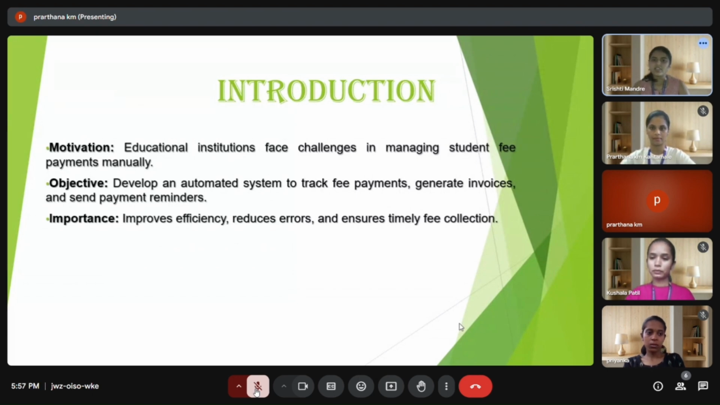In efficiency, it saves time for administrative staff and ensures faster processing. Accuracy: it minimizes human errors that could lead to overcharging and mismanagement. Timeliness: reminders ensure that payments are made on time, improving the institution's financial planning. Transparency: students and parents can clearly view payment history and dues, promoting trust. Next is the problem statement.